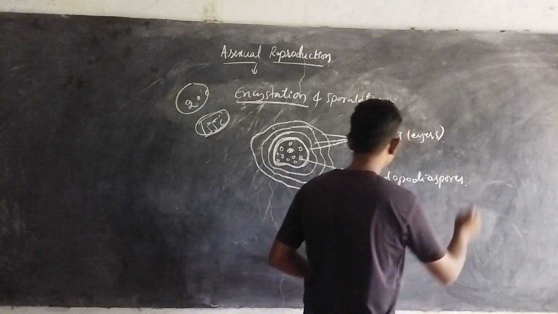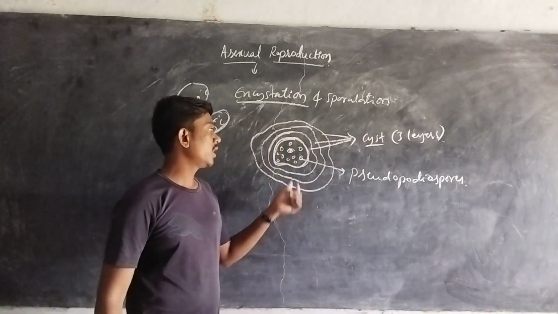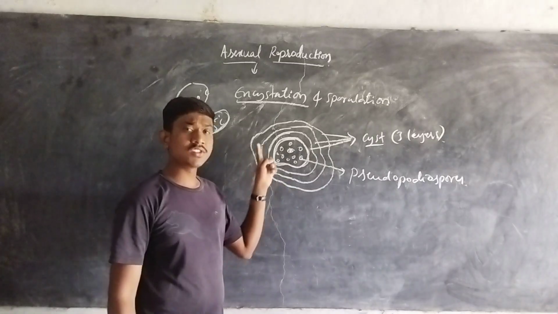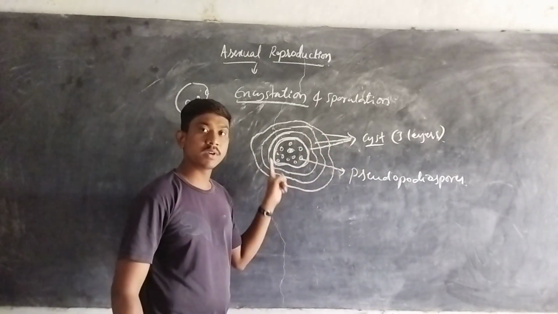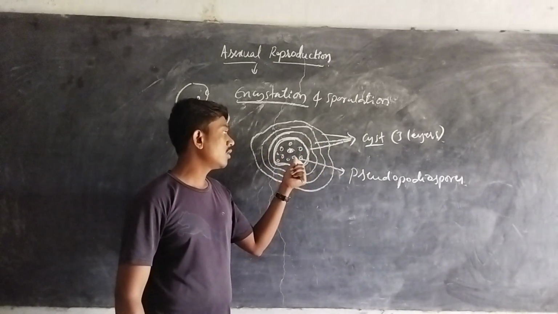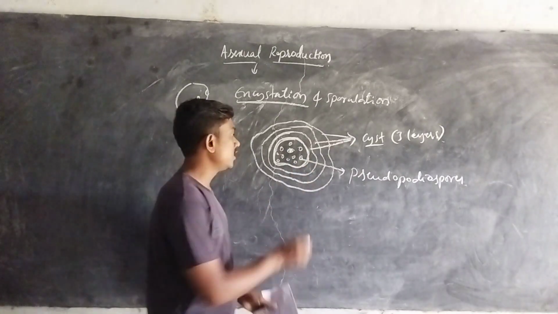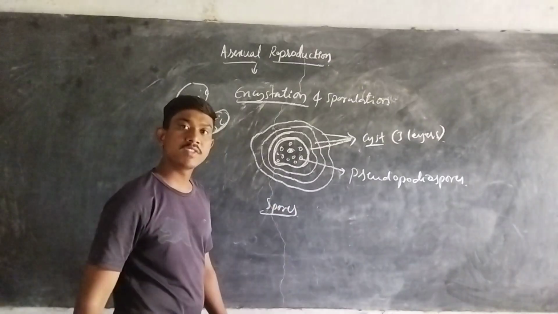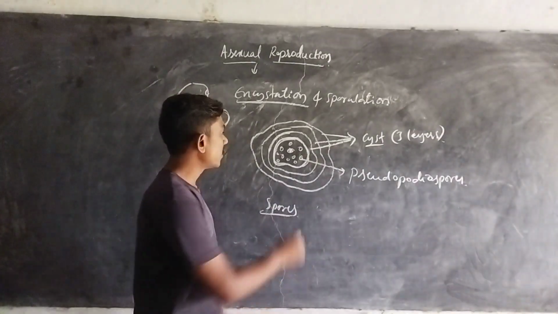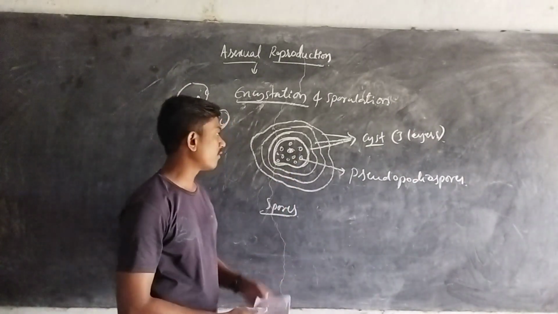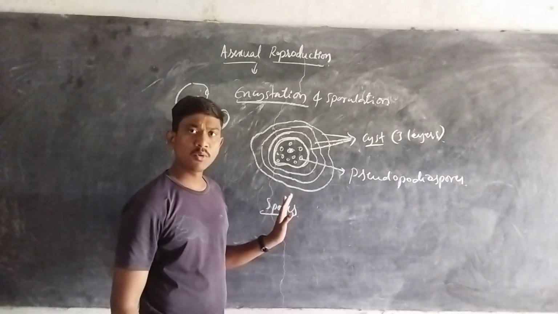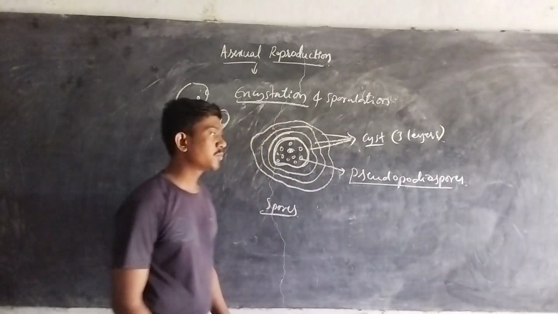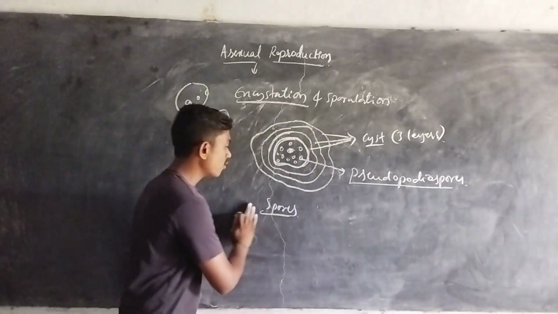Pseudopodiospores. Once encystation occurs, the layers will be covered by the body of the amoeba, and the amoeba starts the formation of spores. These spores are nothing but multiple amoebae themselves. These multiple amoebae are formed within the body of the amoeba, and such things we call pseudopodiospores. These spores are formed within the body of the amoeba.